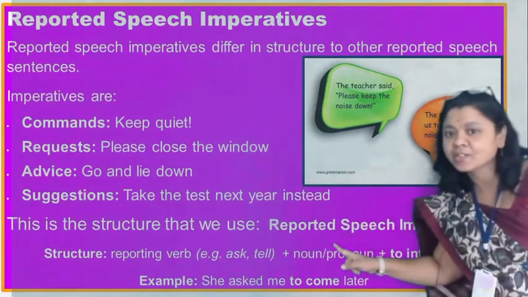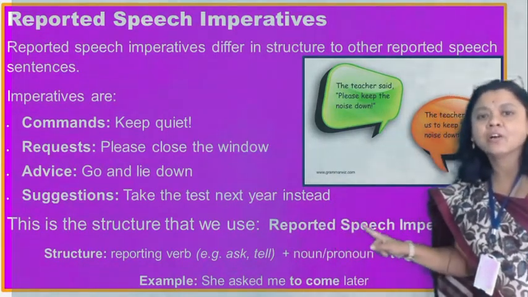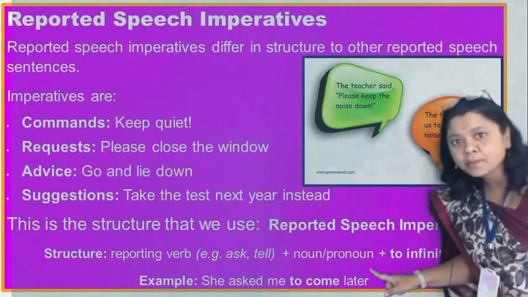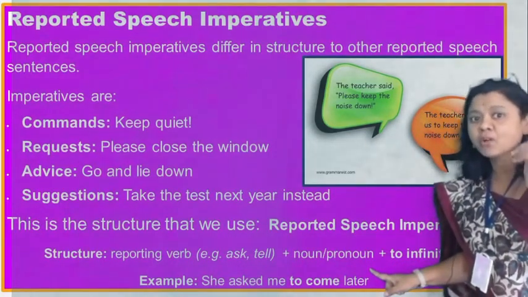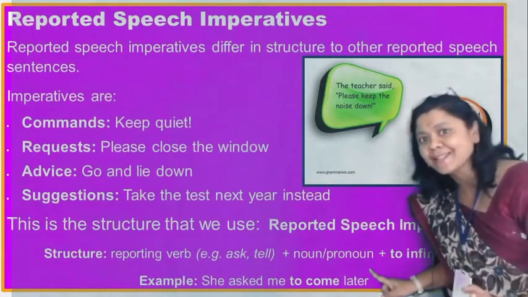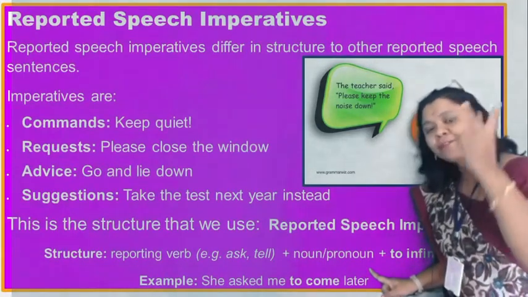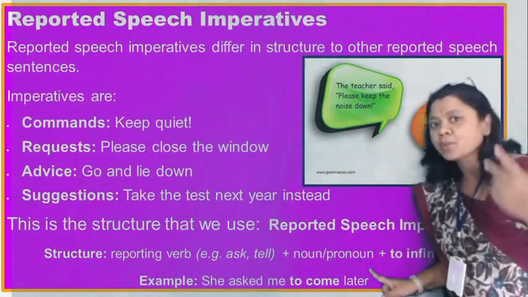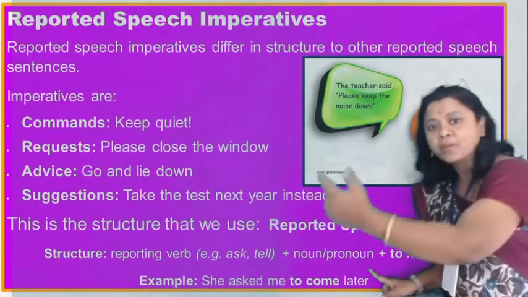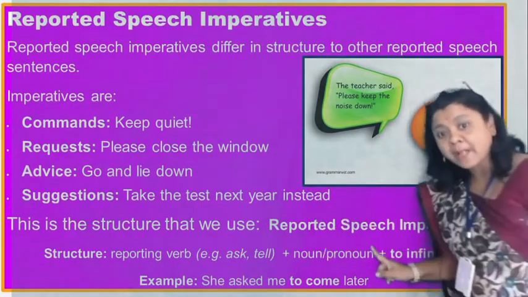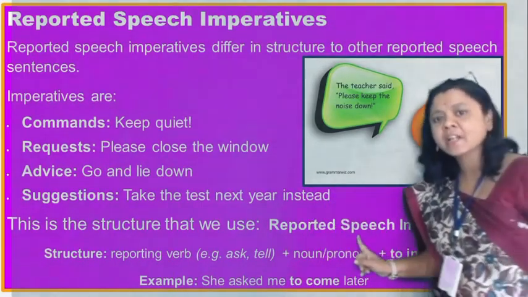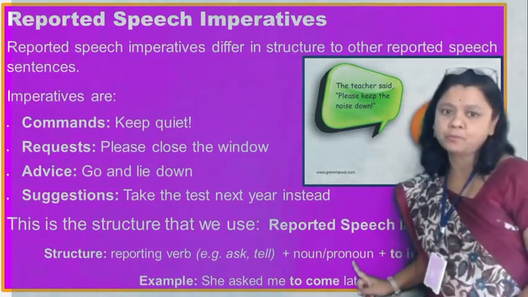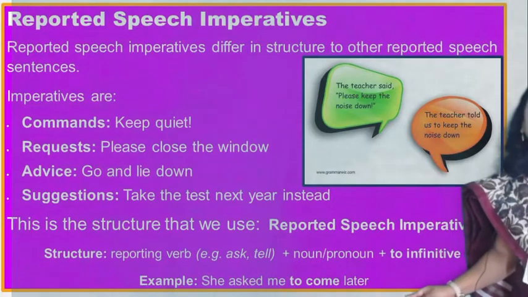Downside there is a structure. This is the structure of reported speech. Look here: the reporting verb is very important, because we divide our sentence into 2 parts when we change direct into indirect. Reporting verb, reported speech. So the reporting verb, whether ask or tell, plus noun or pronoun, plus to-infinitive.